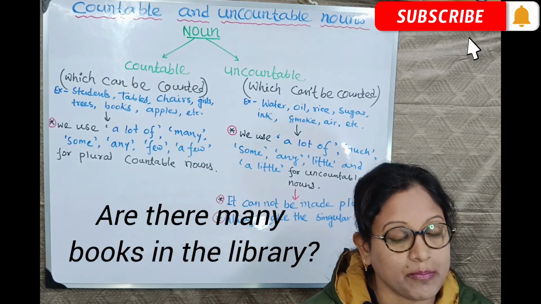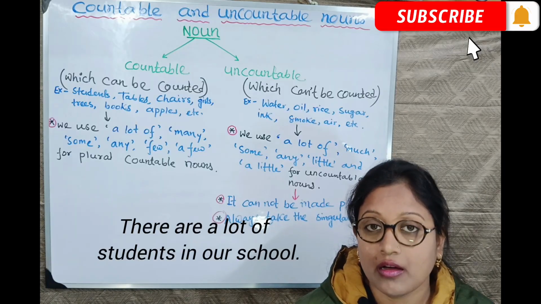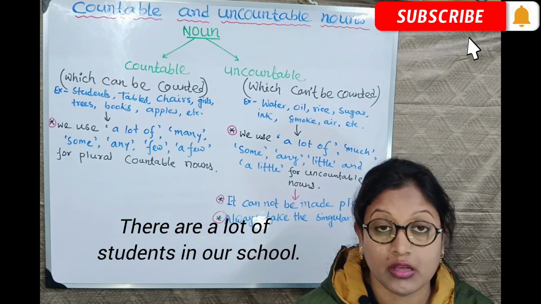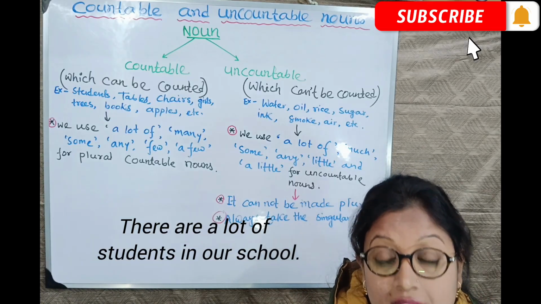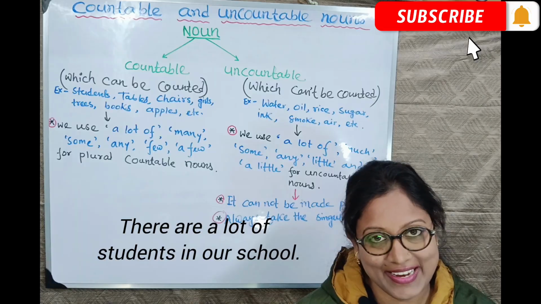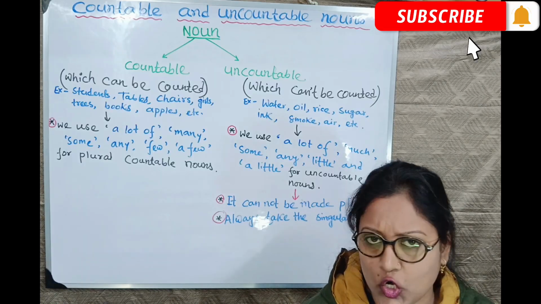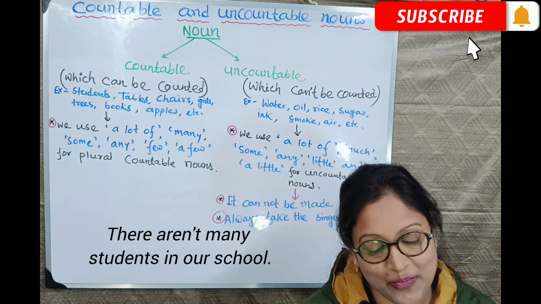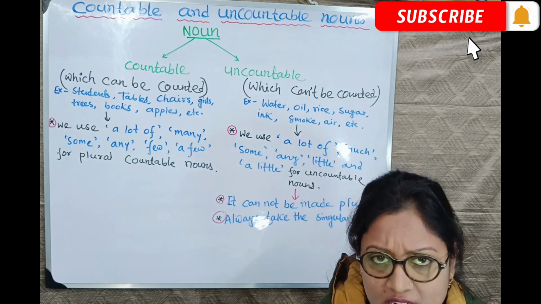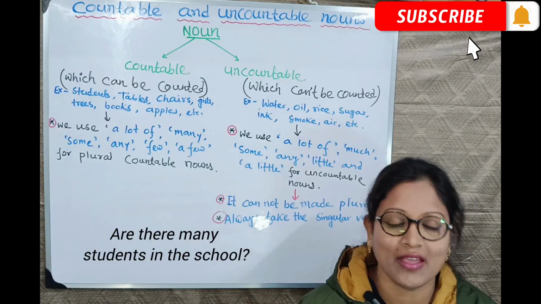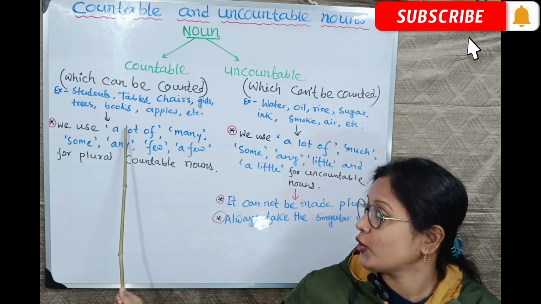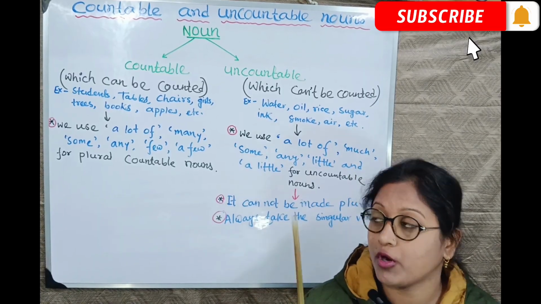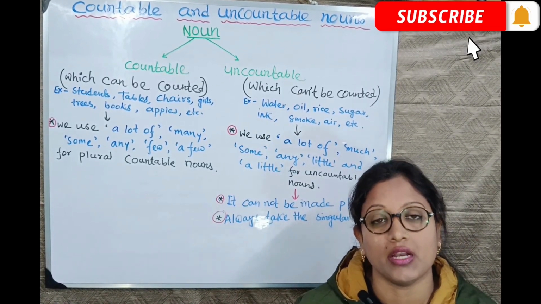Clear? We give one more example: there are a lot of students in our school. Clear? There are not many students in the school. Interrogative: are there many students in the school? Clear? So this is a lot of for countable plural nouns. Now we will move on to a lot of in uncountable nouns.